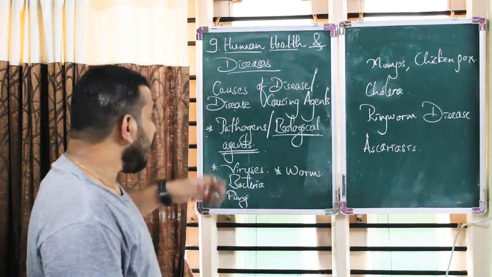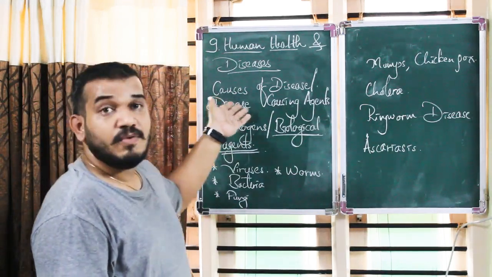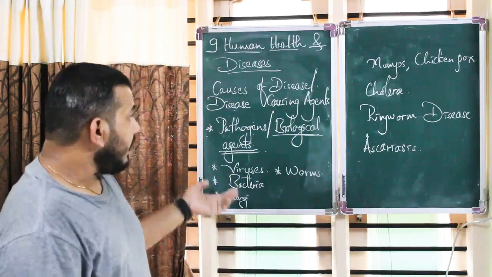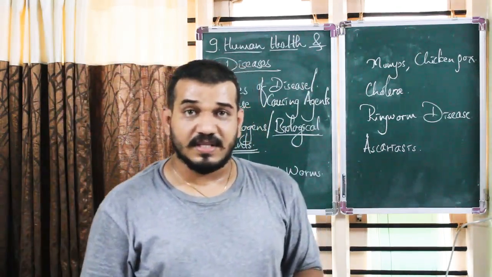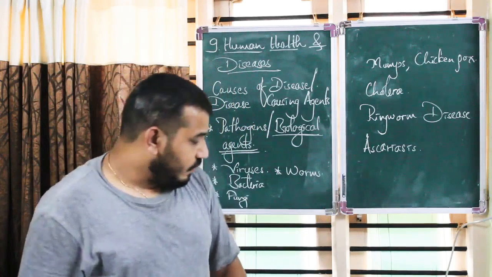Now this is just one of the agents or reasons for causes of diseases. There are several other causes as well. Now let's see them one by one. What are those causes?